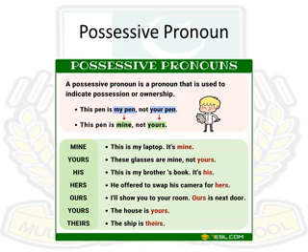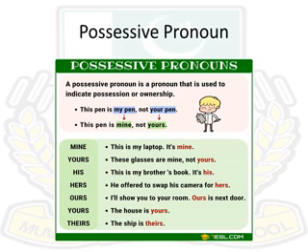So, the apostrophe is not used with his, hers, its, theirs or yours. The apostrophe is used to show possession. These words themselves are possessive and do not need the apostrophe. So, when we talk about possessive pronoun, these are shown in this slide. You can see that a possessive pronoun is a pronoun that is used to indicate possession or ownership. This is my pen, not yours. This pen is mine, not yours.